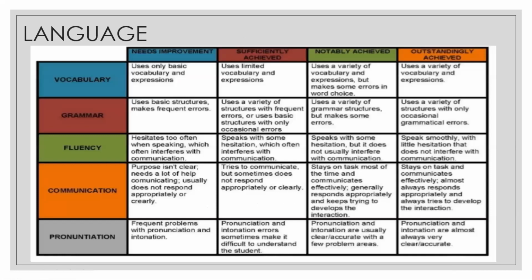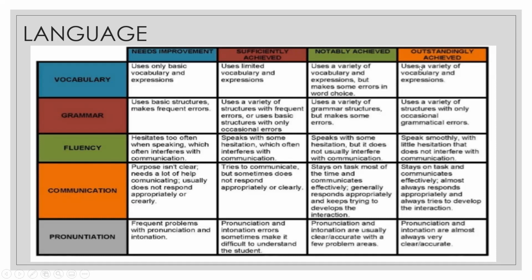Next is the choice of language. Now, the student who will be presenting will be speaking, and you need to judge that person on language. Language means vocabulary, the choice of vocabulary, the grammar, fluency, communication, and pronunciation. And this is the lowest level. I will not read the lowest level. I will read only the highest level because all the students are the best students in the school. So I'm going to read only the highest level for you so that you rate from that level onwards.